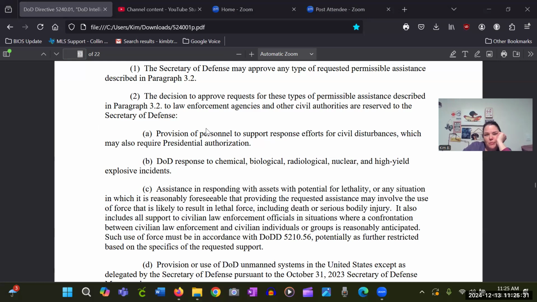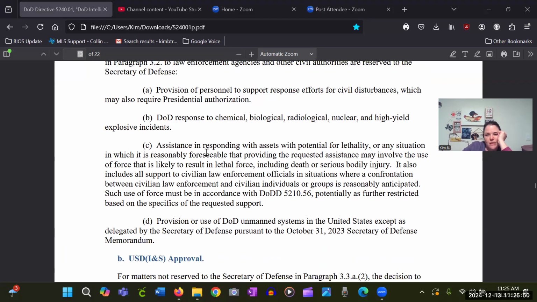It says provision of personnel to support response efforts for civil disturbances, which may also require presidential authorization. DOD response to chemical, biological, radiological, nuclear, and high-yield explosive incidents. Assistance in responding with assets with potential for lethality,